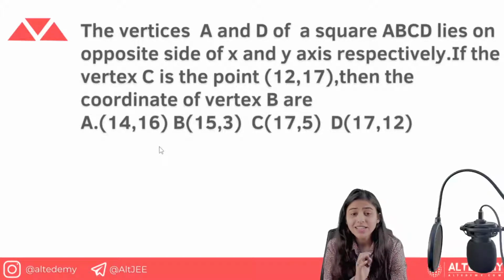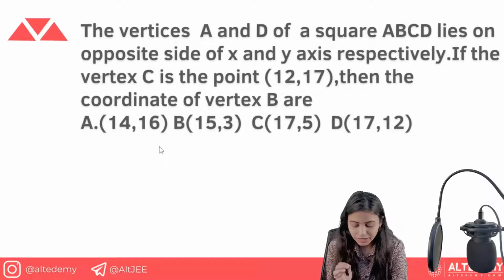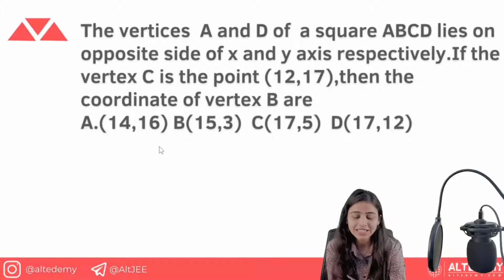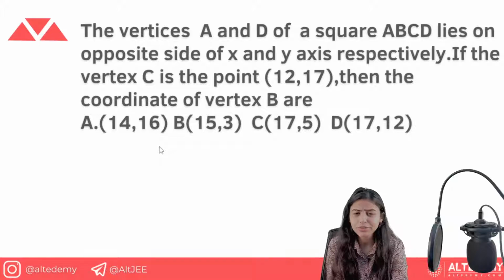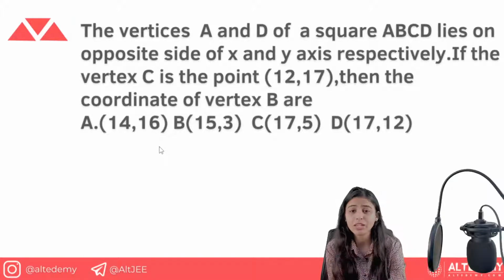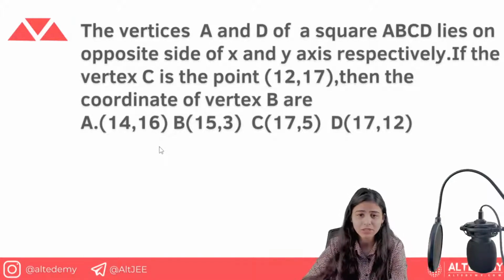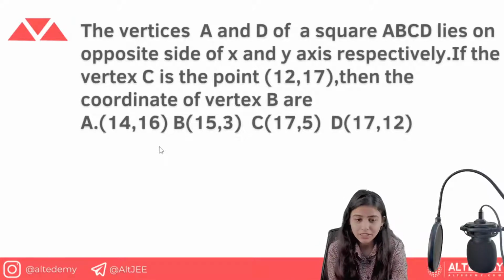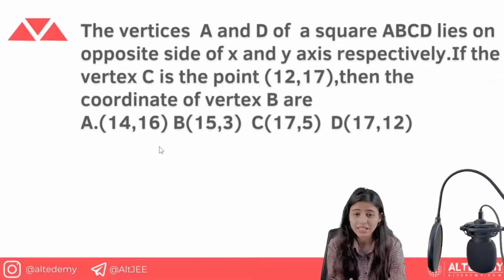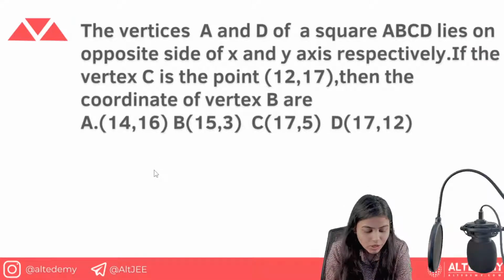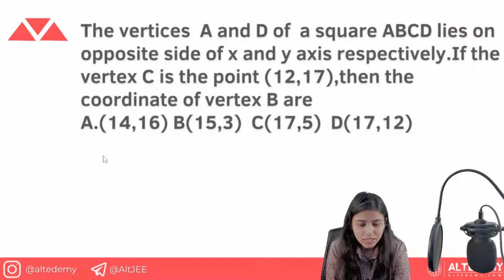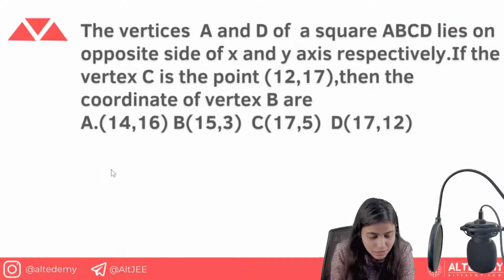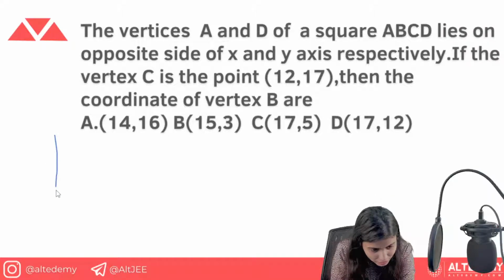I'm going to tell you guys, this is going to make use of your concepts of 9th and 10th as well. In coordinate geometry, everything is going to come, and coordinate geometry is very vast. After this we are going to do straight lines, circles and everything. So for this, your basics should be clear, starting from the congruency of triangles. Okay, so now what do we have here is the vertices A and D of a square ABCD lie on the opposite sides. So firstly, I'll draw the diagram quickly. So here we have this graph.